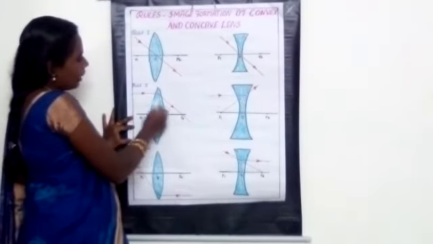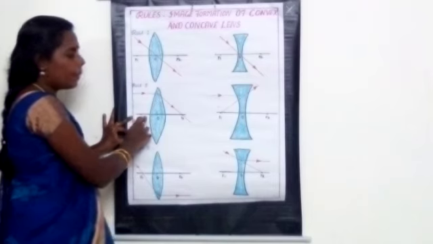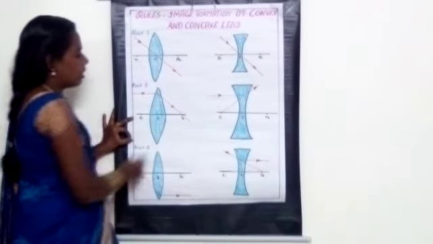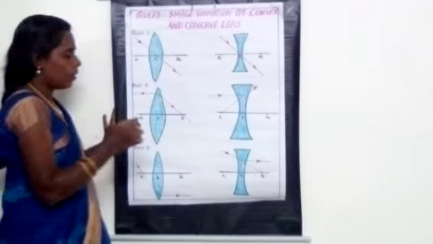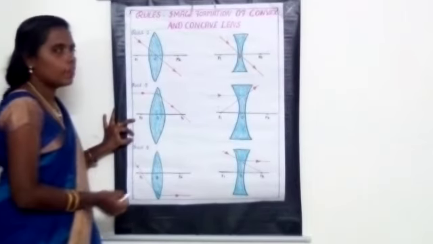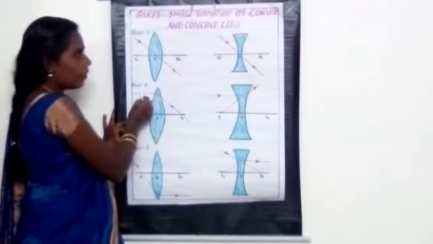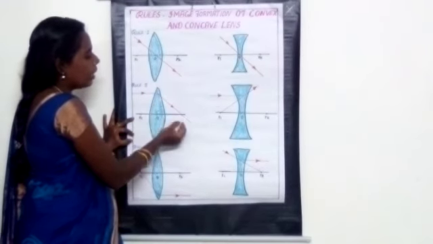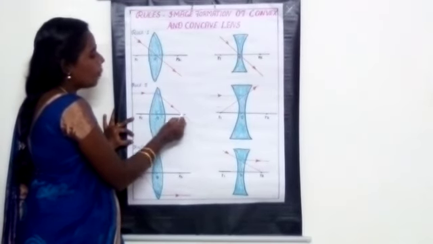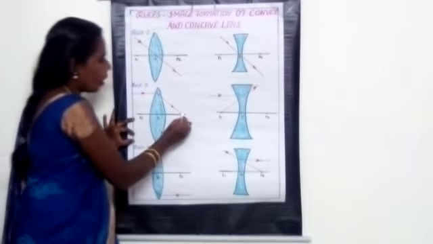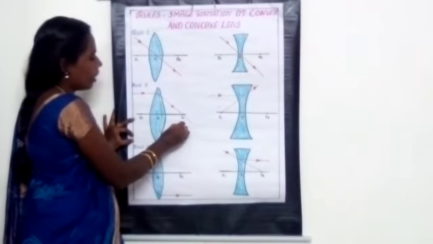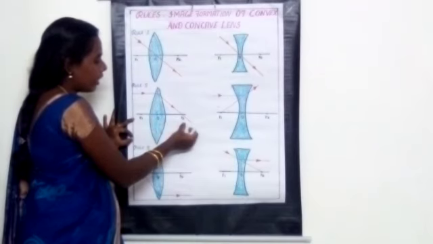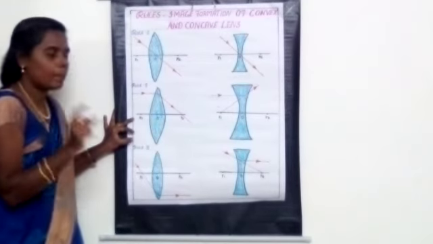Listen. When the ray of light is parallel to the principal axis, this line represents the principal axis. The imaginary line drawn through the optic center is called the principal axis. When the ray of light is parallel to the principal axis, after refraction it will meet the principal focus. This point is called the principal focus. Here we represent both sides: this is F1 and this is F2. These two points are called the principal focus.